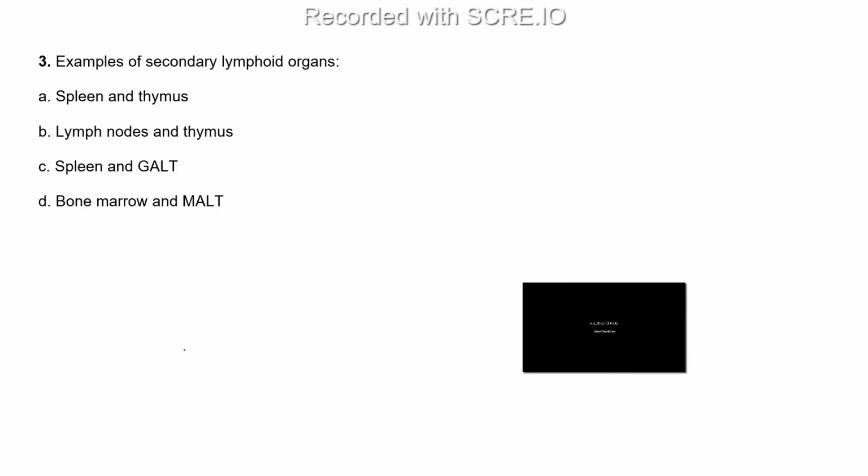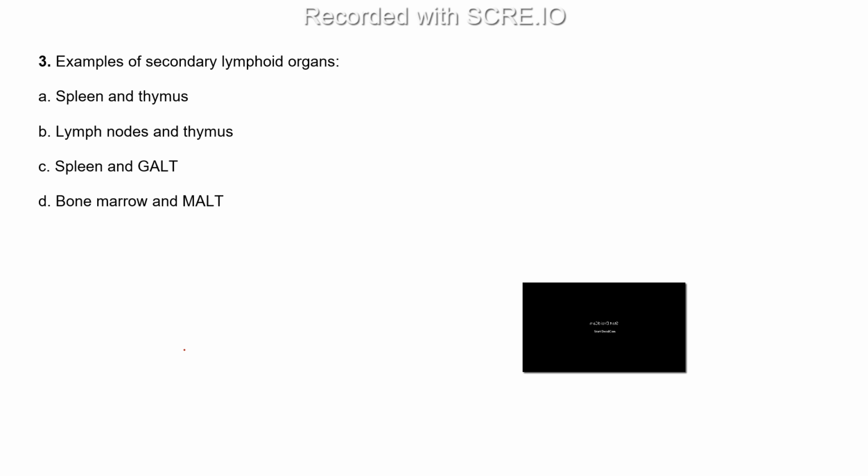Next question is: example of the secondary lymphoid organ. So what is this secondary lymphoid organ? Option A is spleen and thymus, option B is lymph node and thymus, option C is spleen and gut, and option D is bone marrow and MALT.